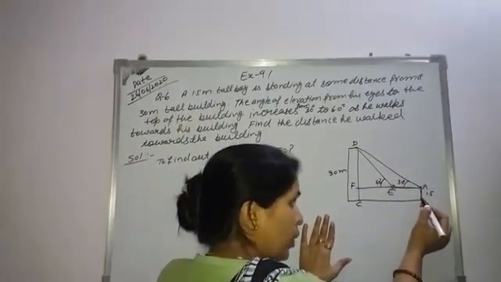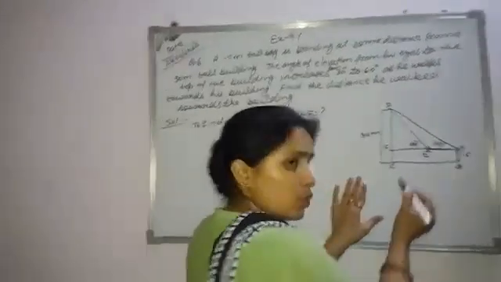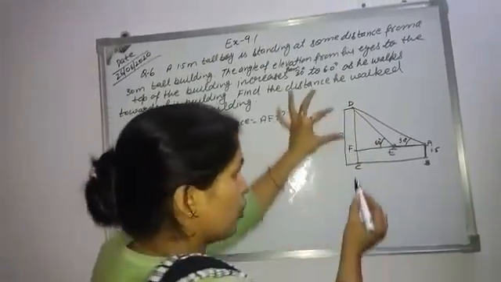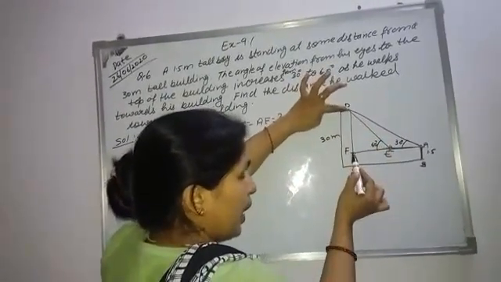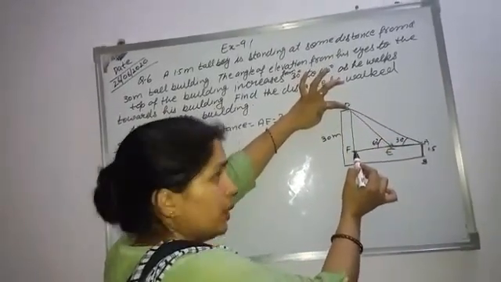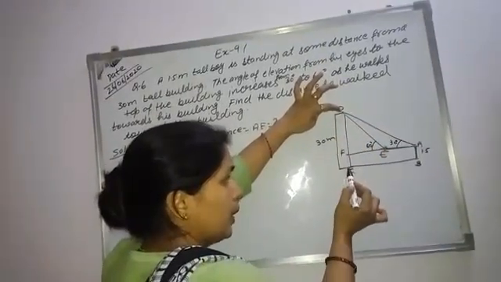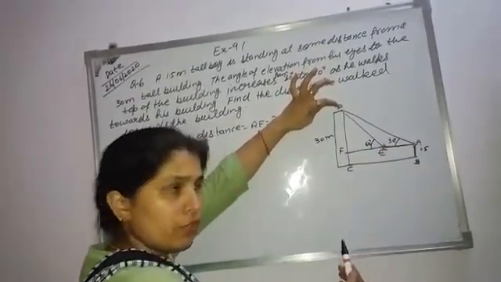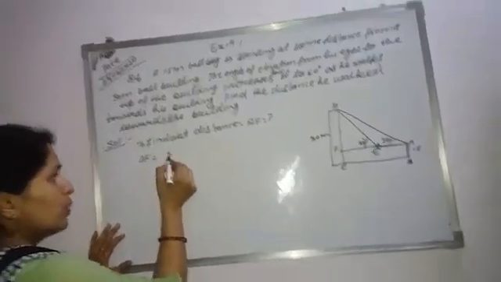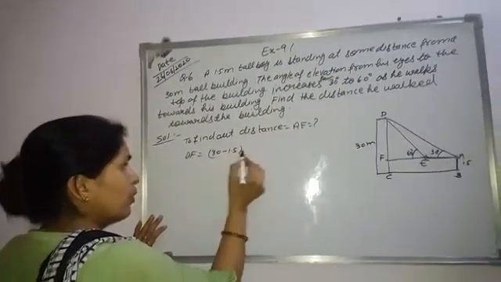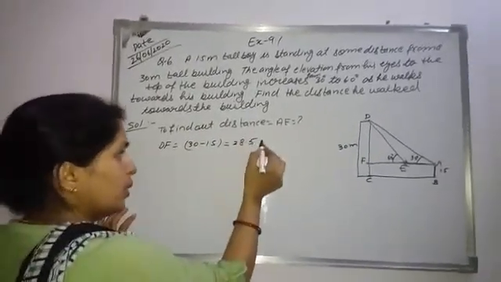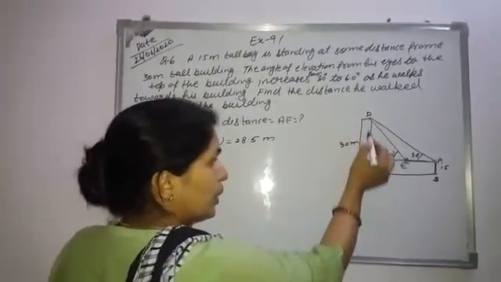The height of the boy is 1.5 and the height of the building is 30 meter, but we want to take triangle DFA. In this case, DF is the height of the triangle, so from the total height we have to subtract 1.5. DF is equal to 30 minus 1.5, which is 28.5 meter. This is the length of DF.